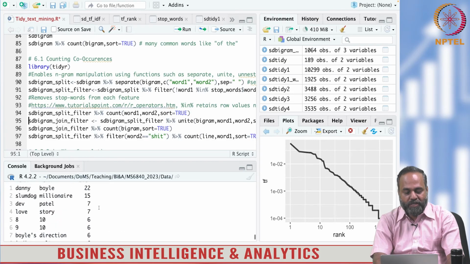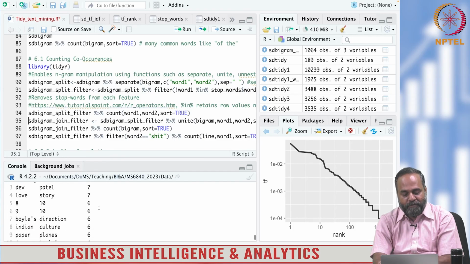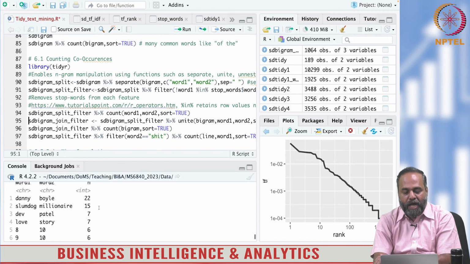After stop words are removed, you can see there are more meaningful bigrams like Danny Boyle, Slumdog, Dave Patel, Love Story. Numbers are not removed, so they are also shown there, and how many times they are occurring. These are the meaningful bigrams.